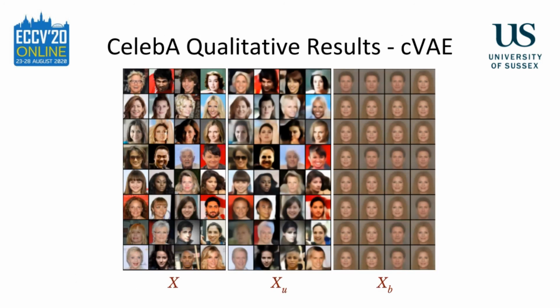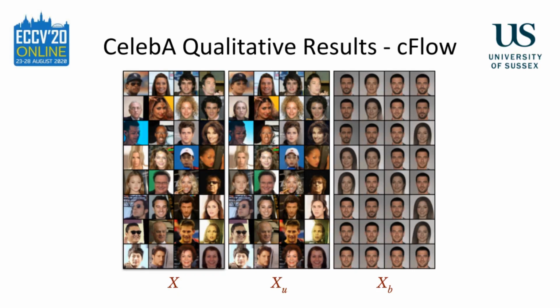These are the qualitative results of the CVAE model. On the left are the original images. In the center, we show the S-invariant null samples, and on the right are the S-only null samples. We can see the model does an excellent job of removing gender information, although the images are a little blurry. Finally, we have the qualitative results from the INN model. These appear much sharper than the VAE-generated images. The S-only null samples are also more detailed. This allows us to see much more clearly what the network thinks the S label refers to.